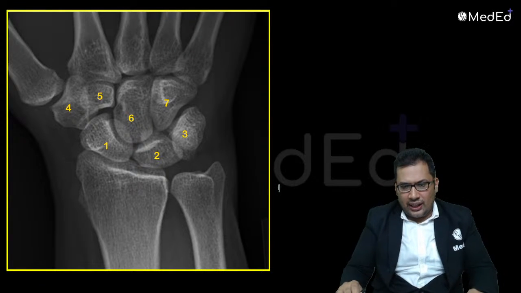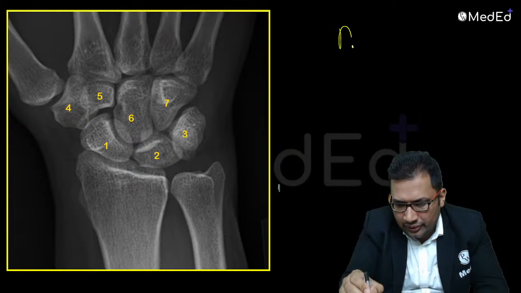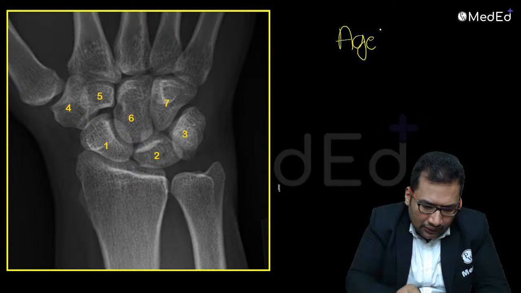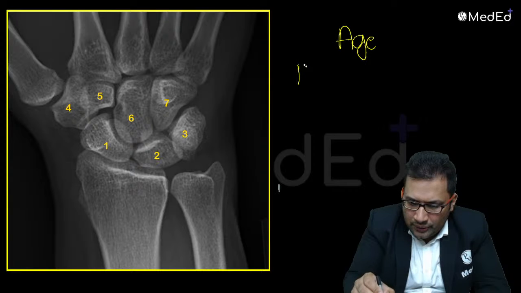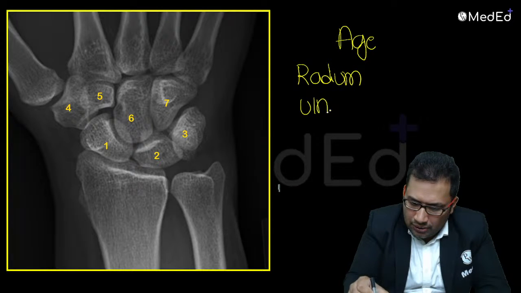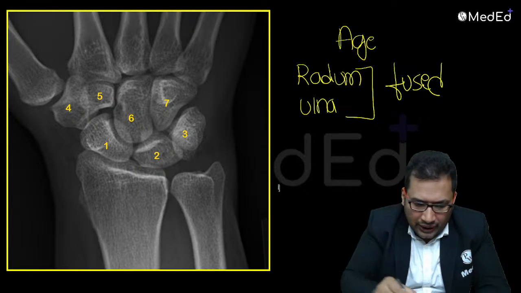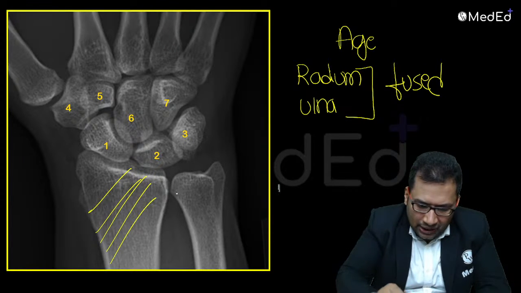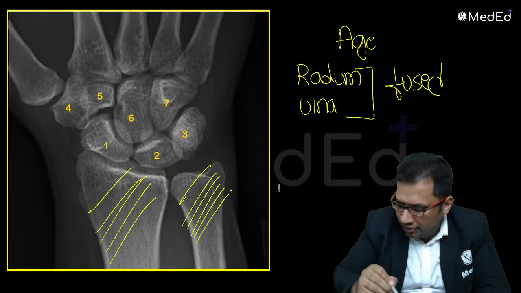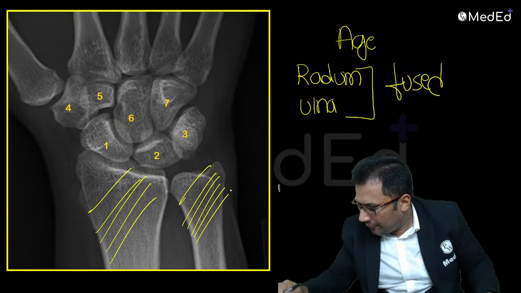Look at this now. What is the age? Can you guess what the answer is? Look at the radius and ulna. Radius and ulna both have appeared and fused. Both fused. The lower end is fused. You can see here, the lower end is completely fused. What is the age?